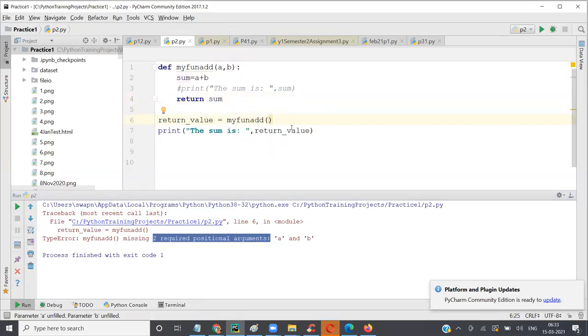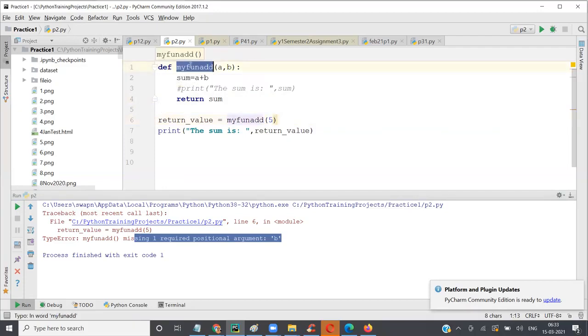So here if I just give 5, now I run it. It says missing one required positional argument B. So you see that when I gave 1, it assigned it to A. Earlier we said missing two values, positional arguments A and B. So these are called arguments. When you pass a variable or a value to a function, it's called an argument.